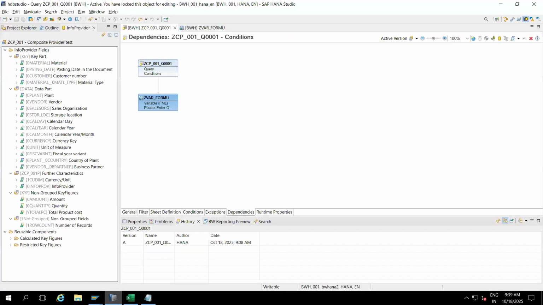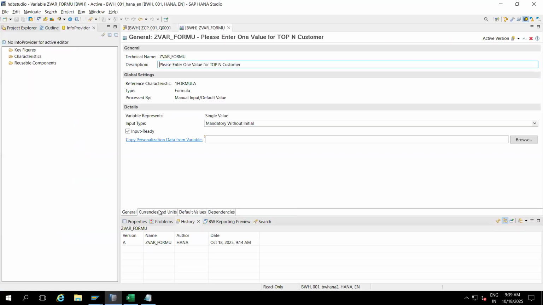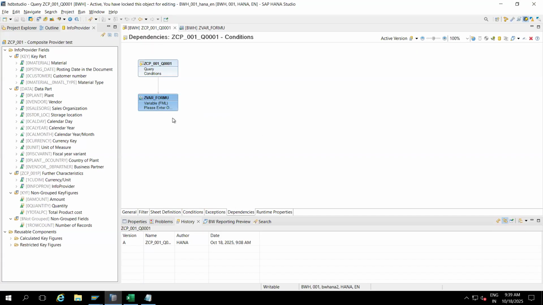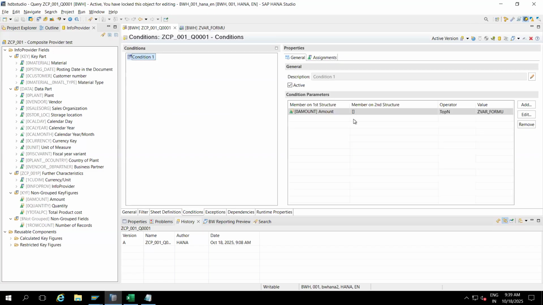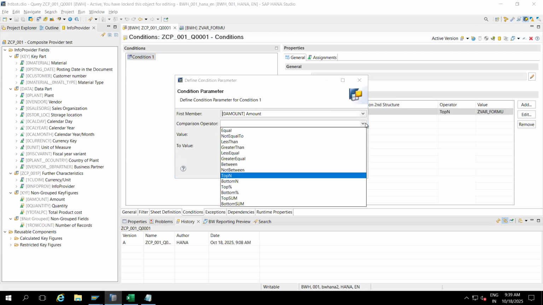So you go here and you can prepare the concept. Double click here and you can see the values where the options will come. Not here. Go to here and here you will get the options. Double click here and you can note it down in your notebook. Equal, not equal, less than, greater than, less than or equal to, greater than or equal to, between, not between as well. Top n, bottom n, top percentage, bottom percentage. I never used top percentage even in my life. I never created conditions till now in my entire career.